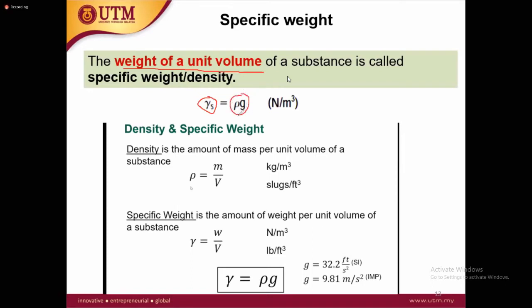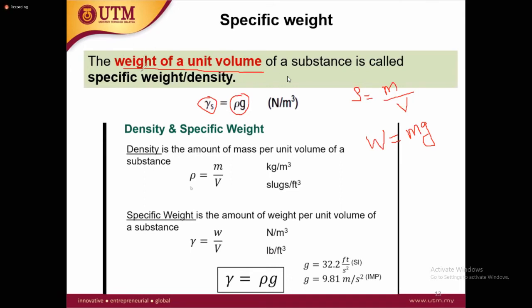Because we know density is equal to mass over volume. But here you have the weight, and we already know W is equal to mg. If you see here, W is equal to mg, then you can see the specific weight is the weight per unit volume.